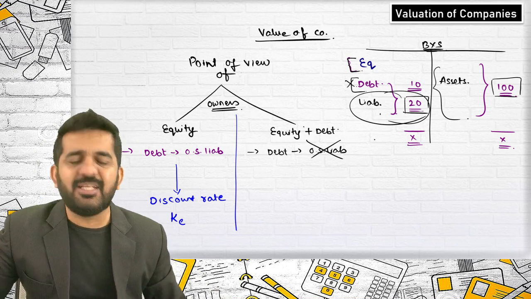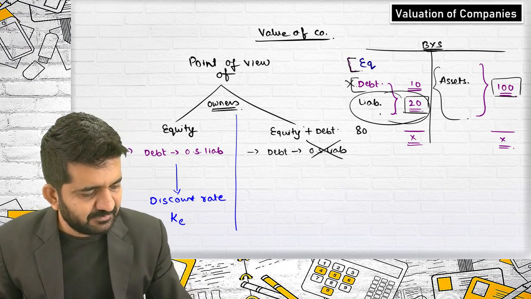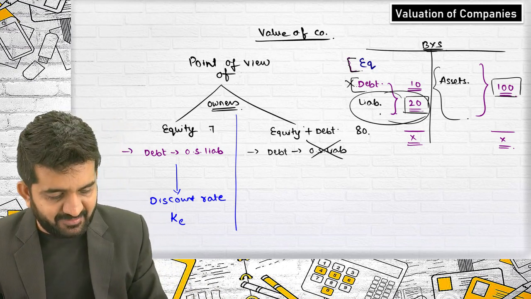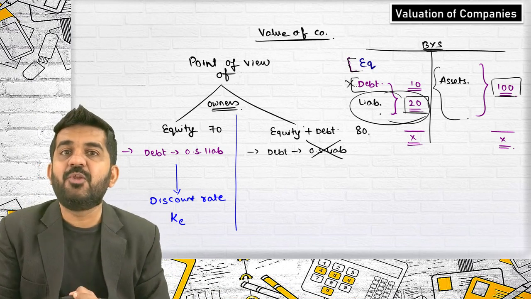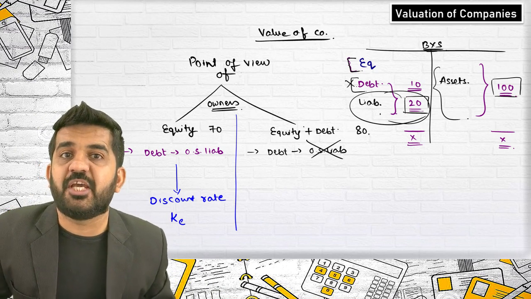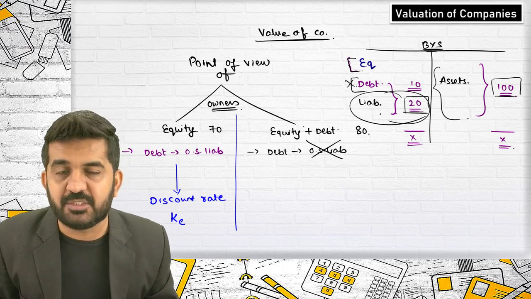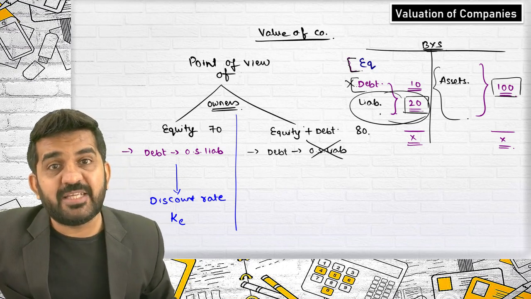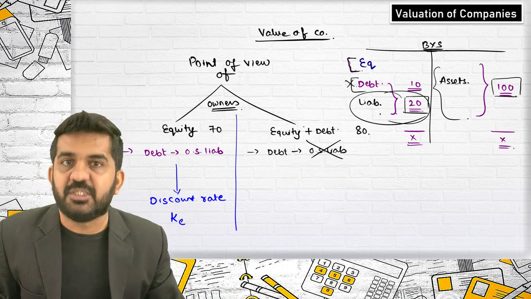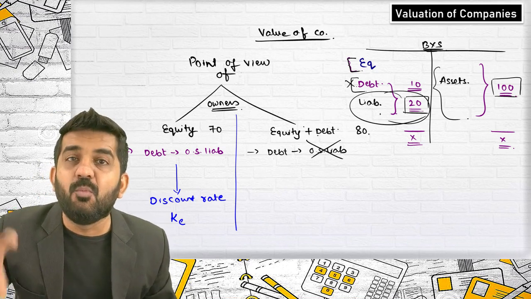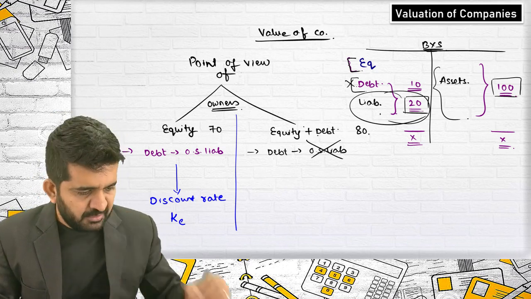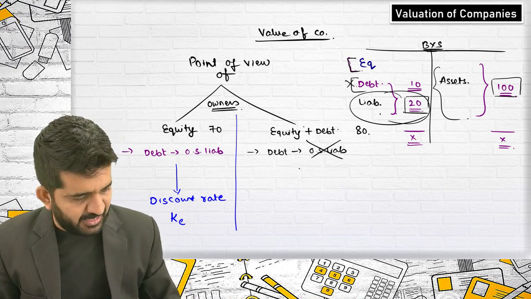See, it is logical. Now it is coming 80. Before it was coming 70. If you are only equity shareholders, valuing from the point of view of equity shareholders, you will be getting 70 rupees. But if you are equity plus debt holders both, you will be getting 80 rupees. Is it alright? Because you have more money invested in the company. That will not be treated as outside liability.